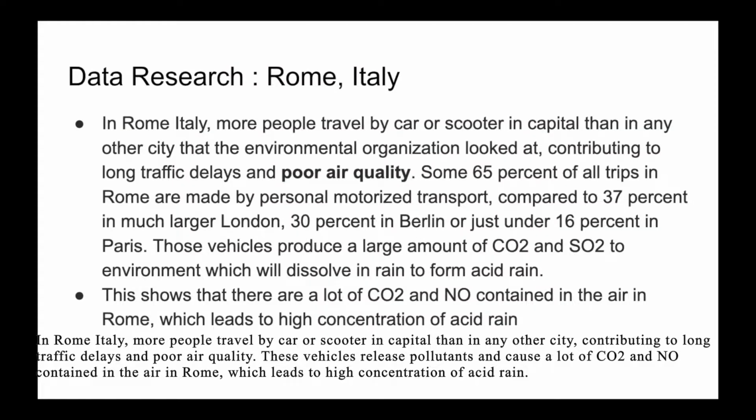In Rome, Italy, more people travel by car or scooter, contributing to long traffic delays and poor air quality. These vehicles release pollutants and cause a lot of carbon dioxide and nitrogen oxide content in the air in Rome, which leads to high concentration of acid rain.